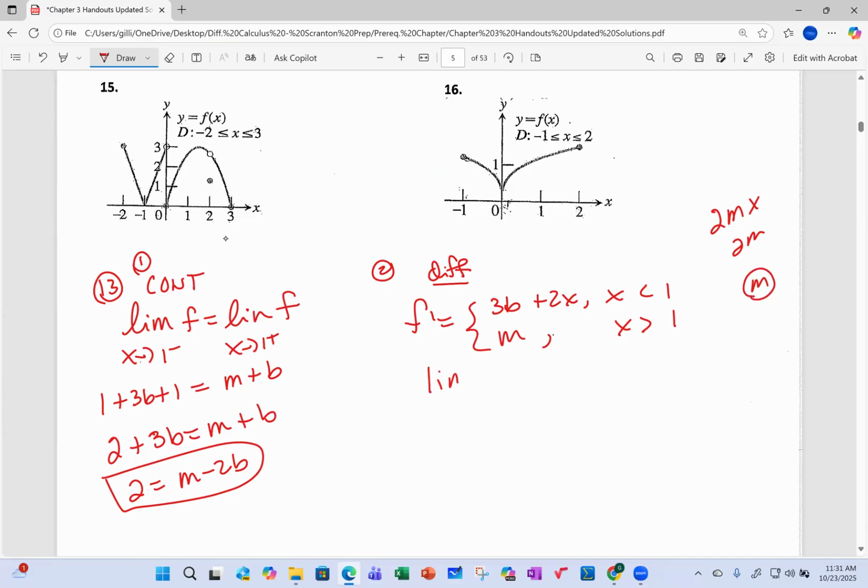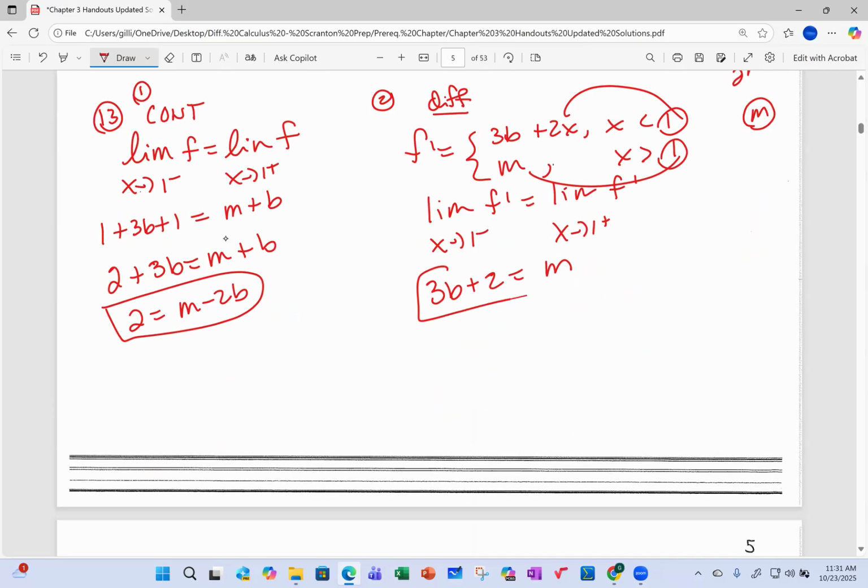But now you have to write out the limit as x approaches 1 from the left of f prime as x approaches 1 from the right of f prime. You substitute the 1 in for x, not the b or the m. So the 1 in, well, there's no x, so it's just m. So m equals 3b plus 2. You got to substitute that into here. Find out some algebra. And then here, b comes out to be 0. Because when I subtract the 2's, I get 0 equals b.